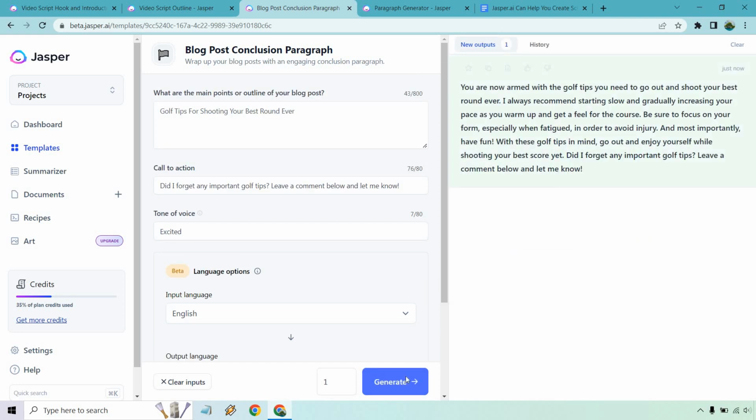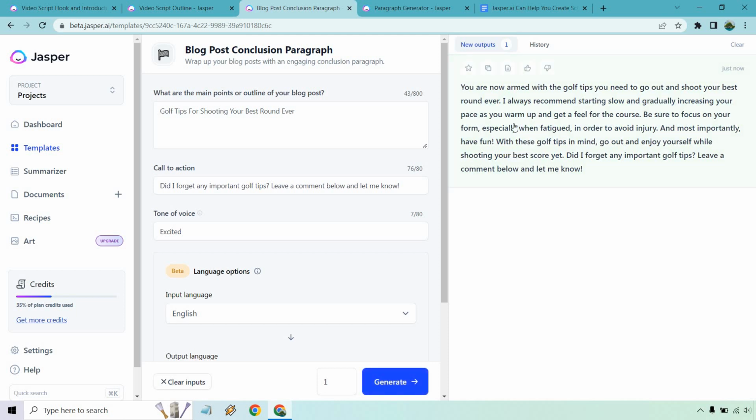You are now armed with the golf tips you need to go out and shoot your best round ever. I always recommend starting slow and gradually increasing your pace as you warm up and get a feel for the course. Be sure to focus on your form, especially when fatigued, in order to avoid injury. Most importantly, have fun. With these golf tips in mind, go out and enjoy yourself while shooting your best score yet. Did I forget any important golf tips? Leave a comment down below and let me know.